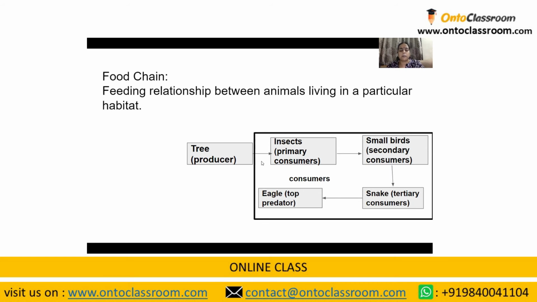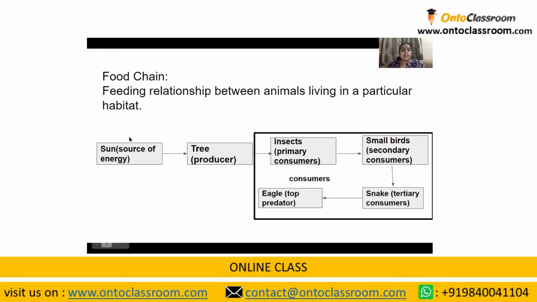Having seen about the producers and the consumers, how is it possible for the tree to produce its own food? What is the raw material it takes? Where does the tree get its energy from? Yes. The sun is the ultimate source of energy. We all would have heard about photosynthesis in your lower classes, right? Exactly. By the process of photosynthesis, through sunlight, the plants or trees prepare their own food. So the sun is the ultimate source of energy, which helps the trees to produce their own food.